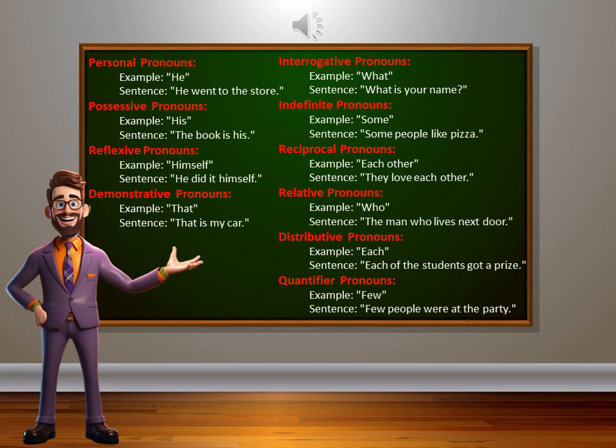Indefinite pronouns. Example: some. Some people like pizza. Reciprocal pronouns. Example: each other. They love each other. Relative pronouns. Example: who? The man who lives next door. Distributive pronouns. Example: each. Each of the students got a prize. Quantifier pronouns. Example: few. Few people were at the party. These examples illustrate how pronouns can be used to refer to a person or thing without specifying which one.